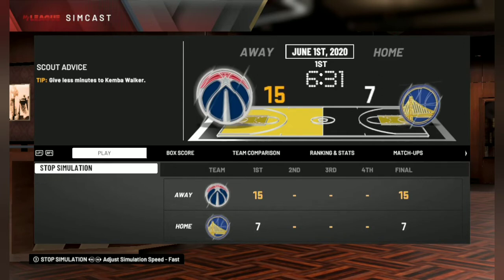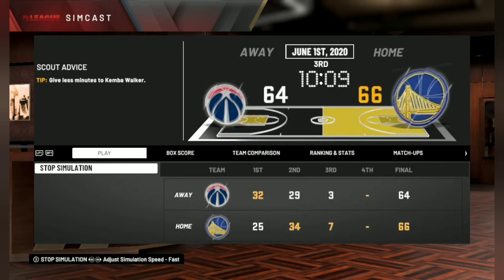We are currently doing good here in the first quarter, as Golden State is trying to make a comeback. We lead by almost 10, about 15 points here after the first quarter. So if we don't just choke this away, we are going to sweep the series and win the NBA Finals with a 16 to 1 record. Golden State is trying to make a comeback, and we have got a pretty close, back and forth game right now here.